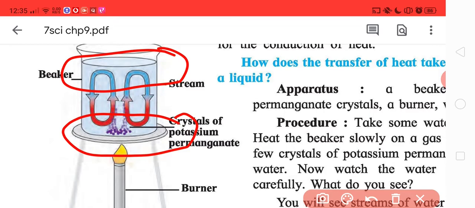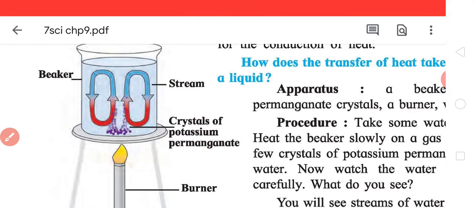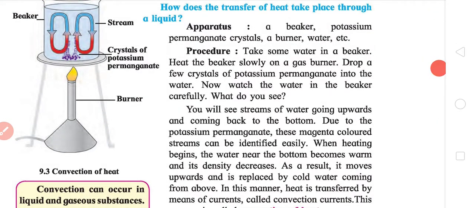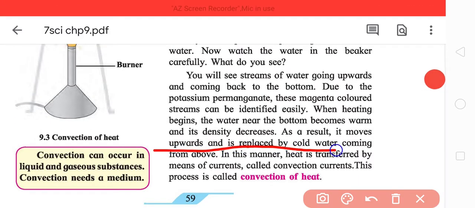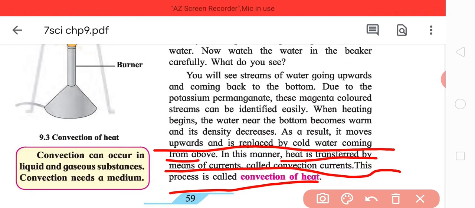Now the density is higher. Oh, sorry, the density is lower. The density is reduced as heat increases. As a result, it moves upwards and is replaced by cold water coming from above. In this way, heat is transferred by means of currents called convection currents. This is called convection. So we have seen two ways: conduction in solids and convection in liquids.